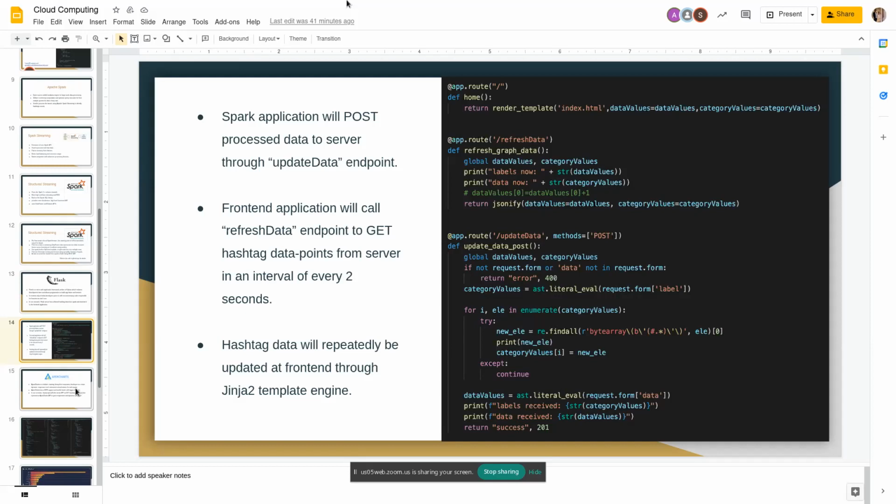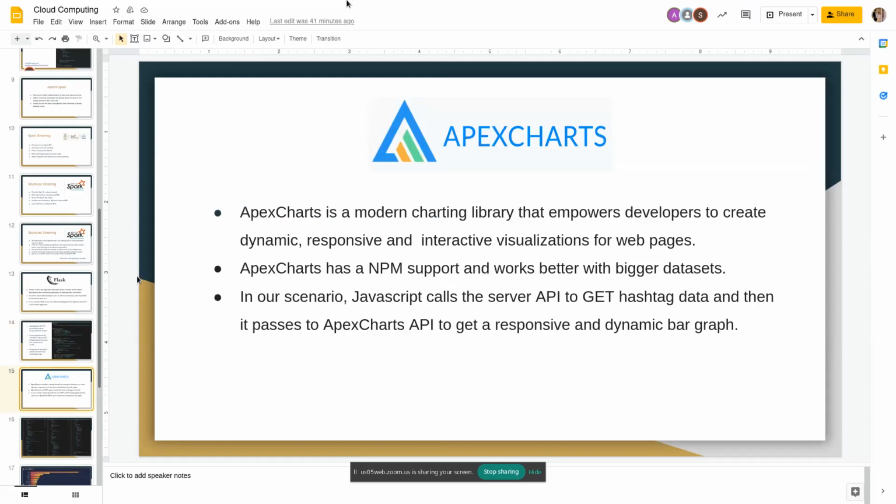So now Utkarsh will tell about the front end and Apex Chart. Okay. Thank you, Ronak, for your insights on Flask and its implementation. Now, with a fully working backend, we also need a visualization tool such as Apex Chart to analyze the data more easily. Apex Chart is a modern charting library that helps developers to create beautiful and interactive visualizations for web pages. It's an open source project licensed under MIT and is free to use for commercial applications. Apex Chart has NPM support and it's better with bigger data sets, but not by too much. In our case, JavaScript calls the server API to get hashtag data, and then it passes it to the Apex Chart API to get a responsive and dynamic bar graph.